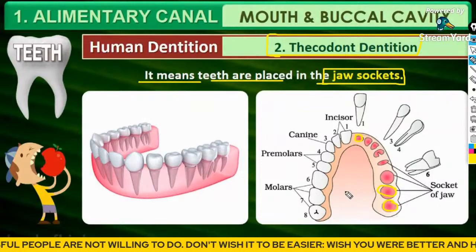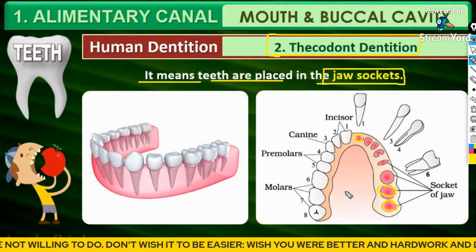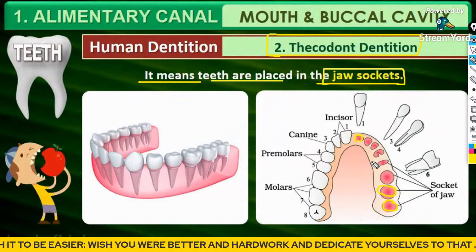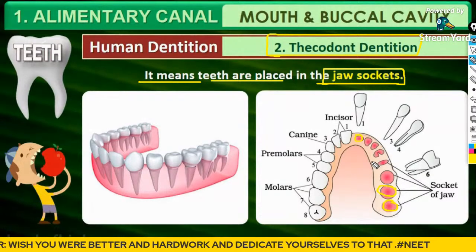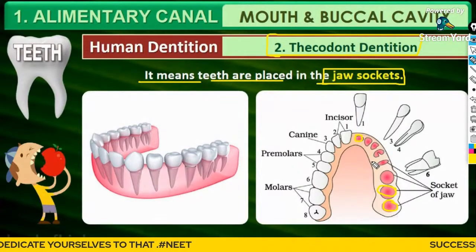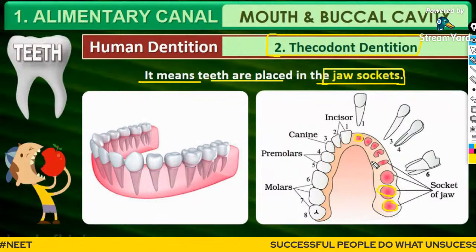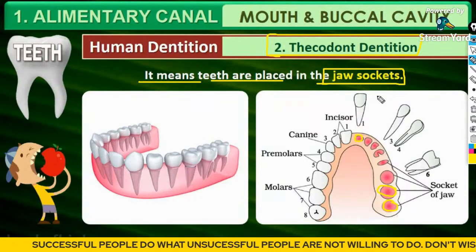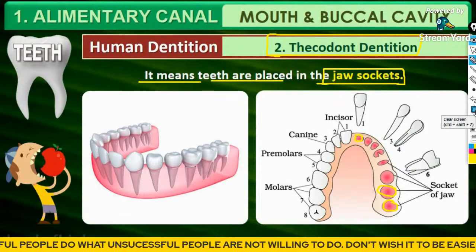Right? So that all depends, guys. If their age was also the same, the next criterion would be their name. If the name was considered, this Akansha would definitely have come to NEET rank number 1 because her name starts with A, the other person's with S. I hope you can understand, right? Yes. So thecodont means the teeth are placed in the jaw socket. The teeth are placed in the jaw socket.